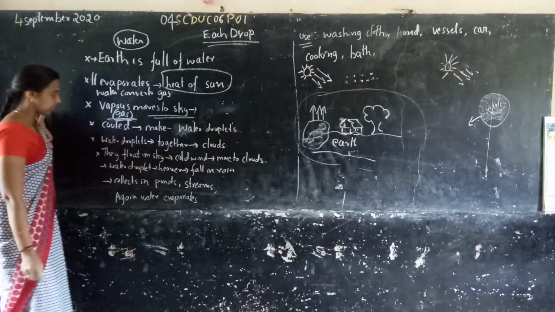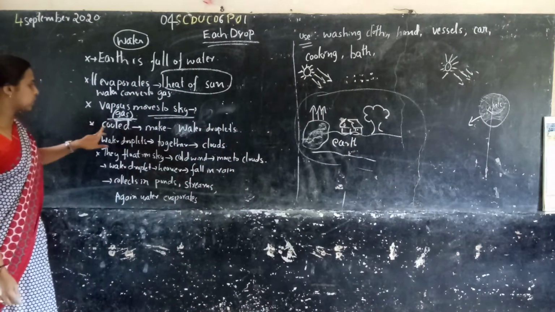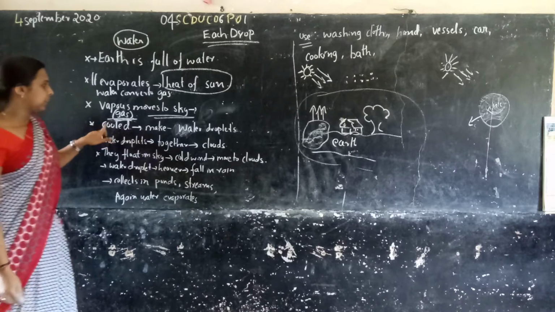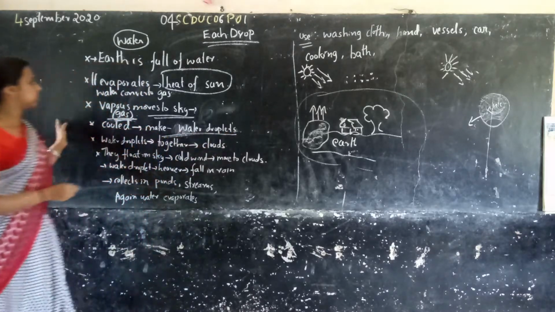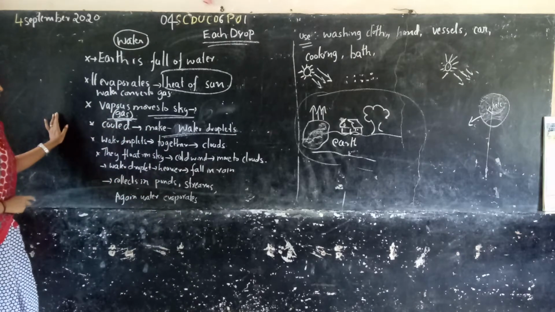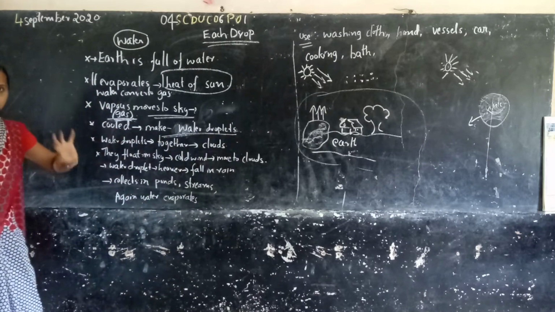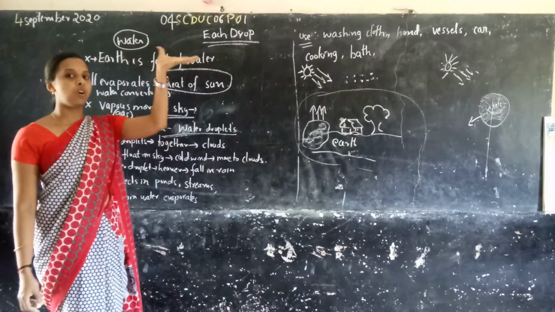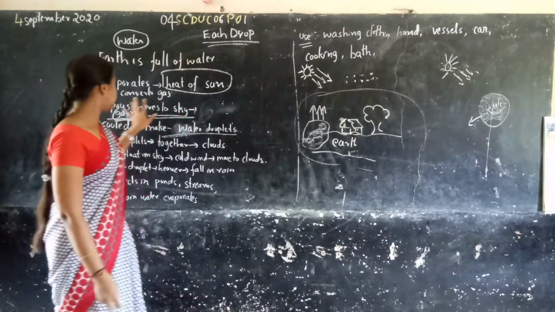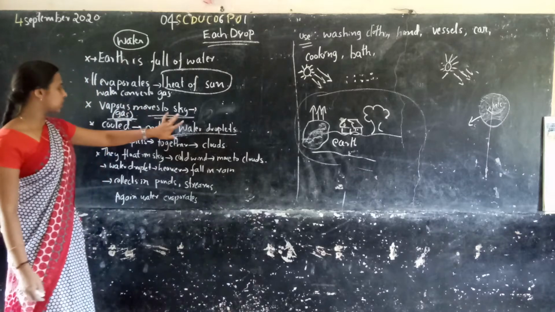Okay. Next, when it is cooled, it makes water droplets. First, the water on the earth is evaporated. Then it moves towards the sky.